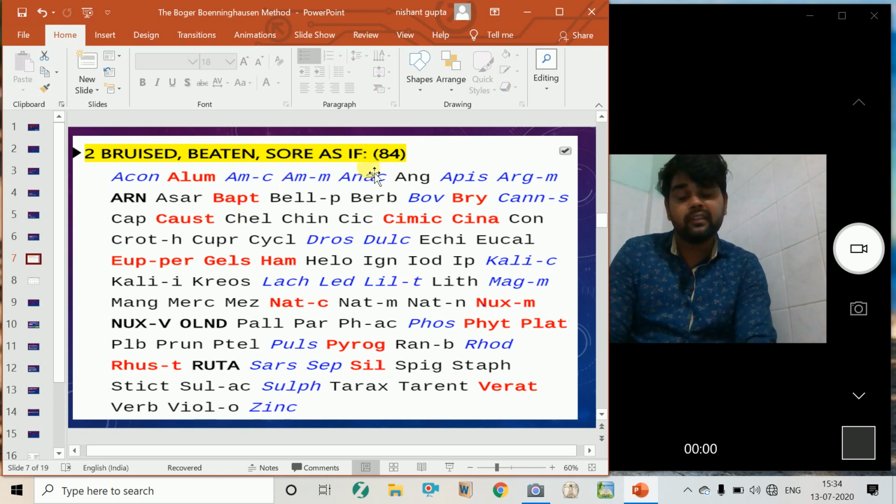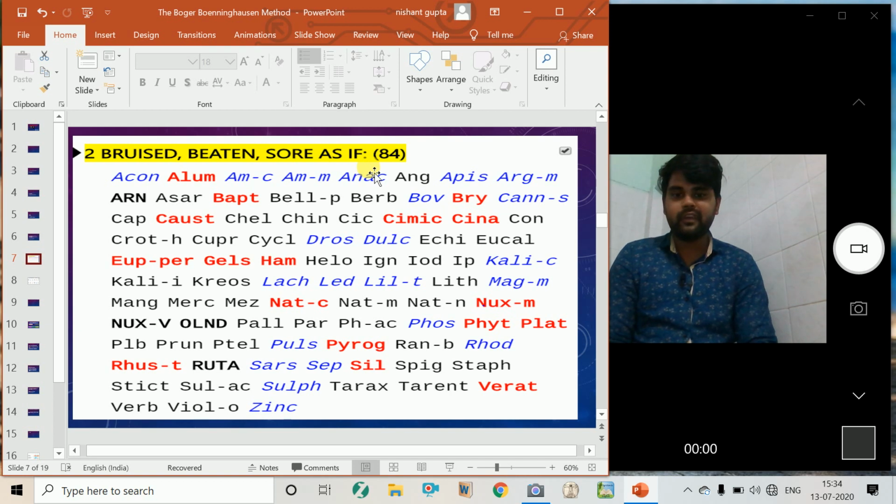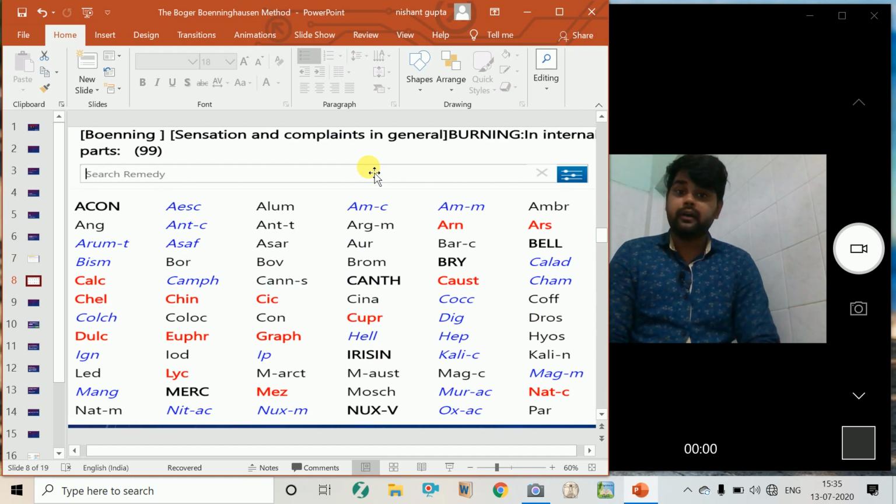Bruised, beaten, as if sore is a pathological general from the BBCR repertory. Another example is burning in the internal parts. Here we are talking about the tissue level, what the patient feels as a whole.